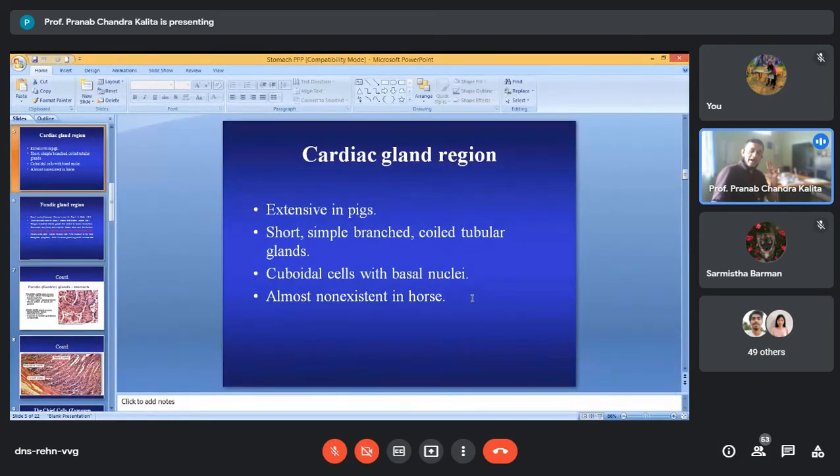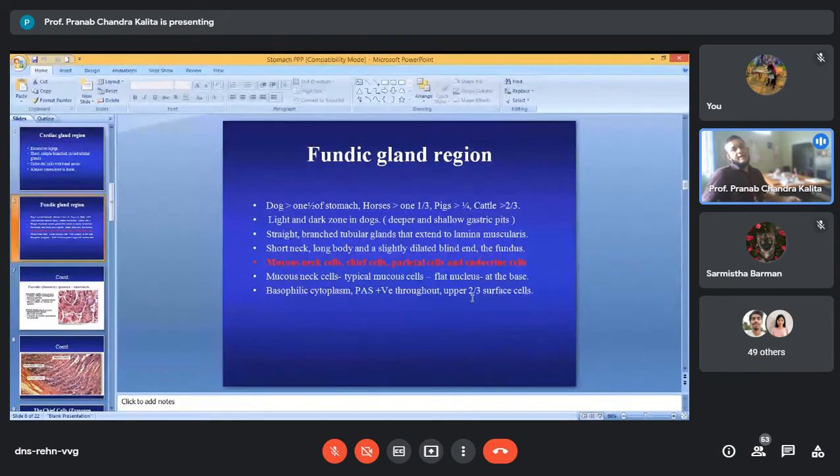Clear? Extensive in pigs, almost non-existent in horse. Glands are short branched coiled tubular glands, and cuboidal cells line this gland, where you find basally placed nuclei. Fundic gland region, as I have told you, this is a very important part. Okay, so it is very, very important.